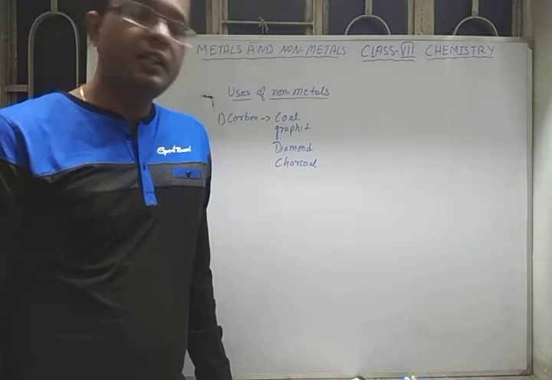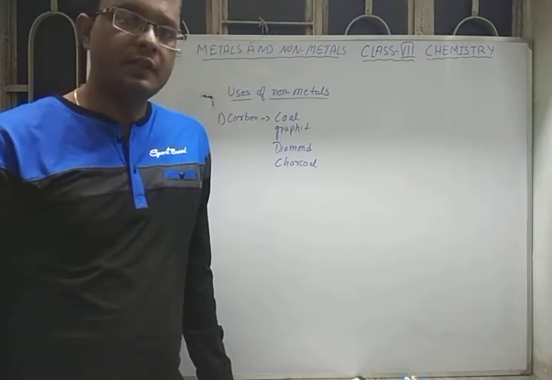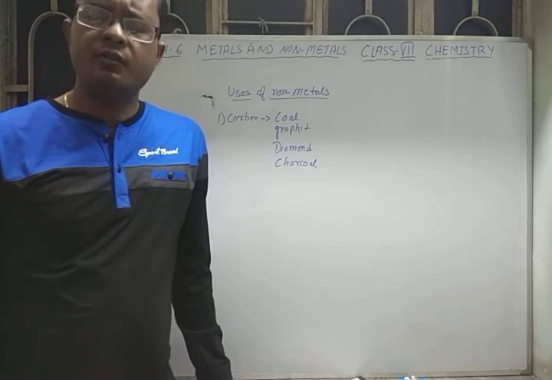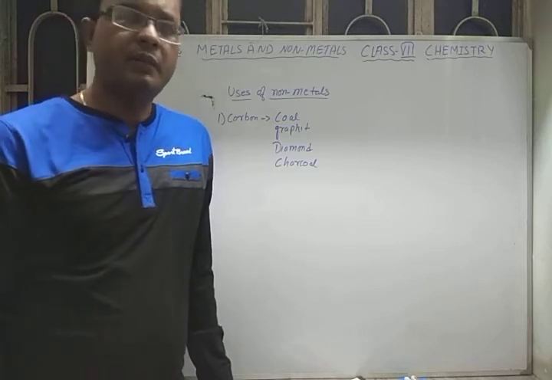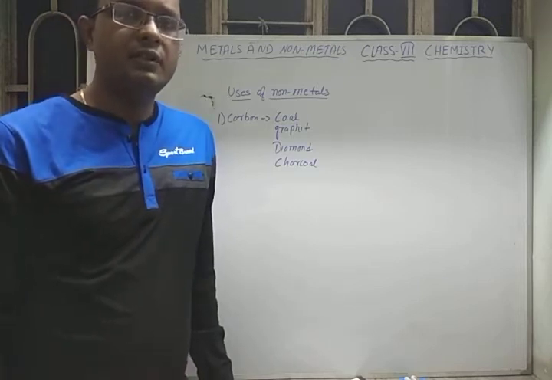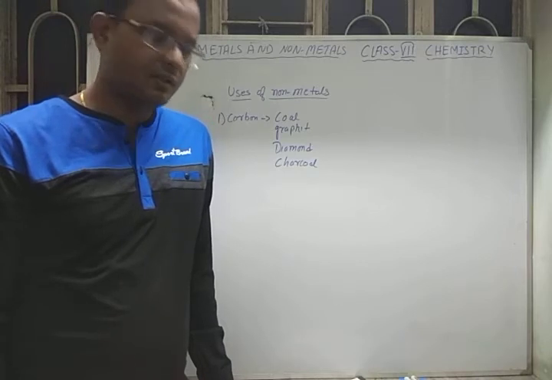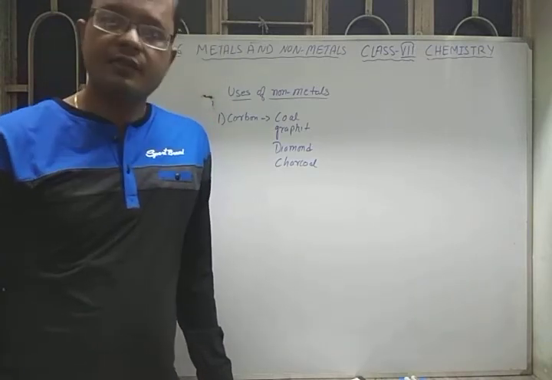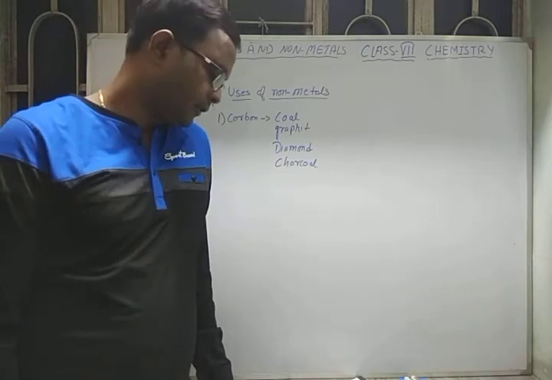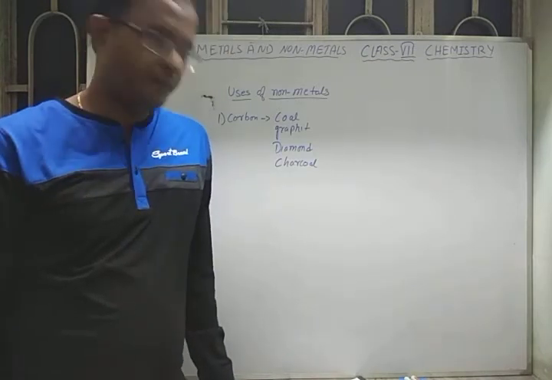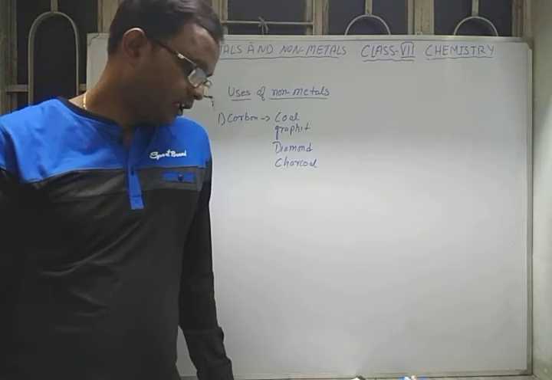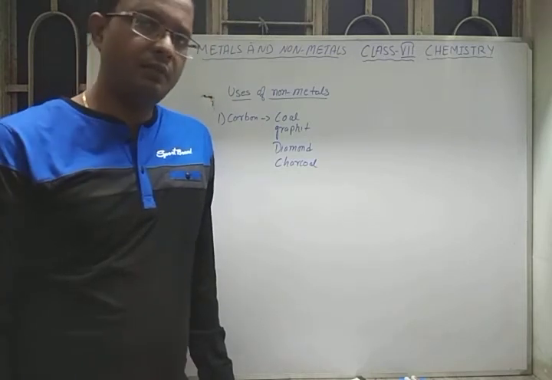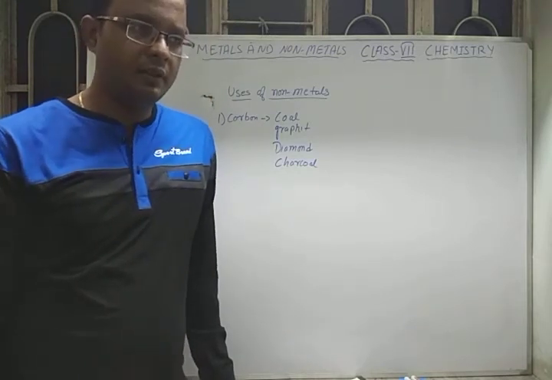So diamonds are mainly used for jewelry purposes. The lowest quality of diamond, that is the black diamond, is used for cutting glass also. And diamonds are the hardest known substances. It is also used for grinding purposes. Grinding, drilling, cutting glass, for all these purposes we use diamond.